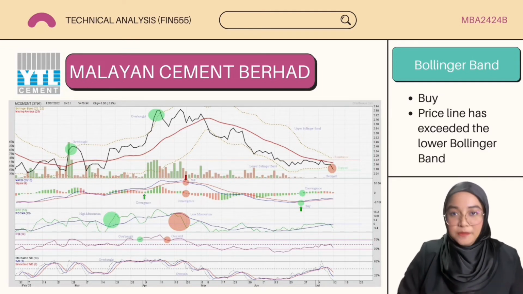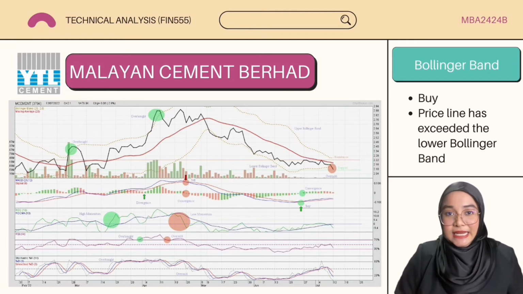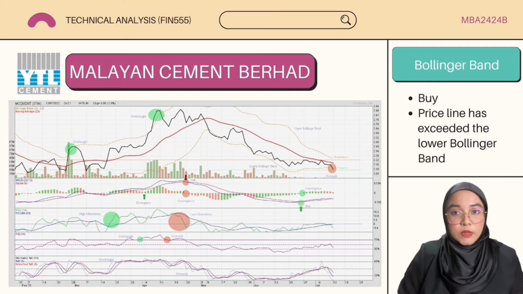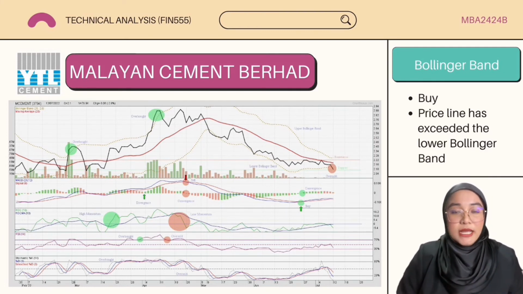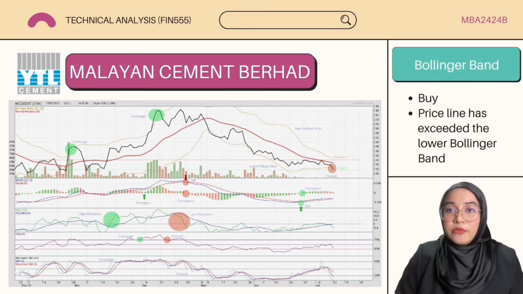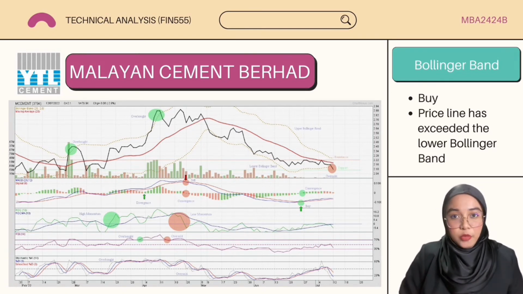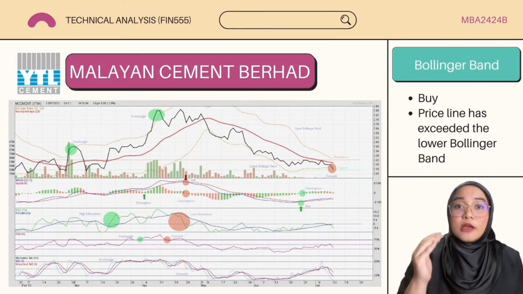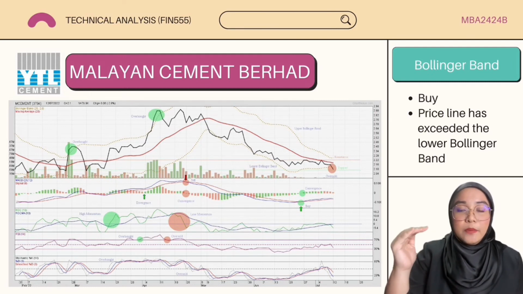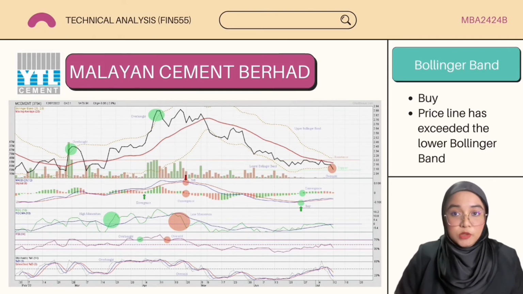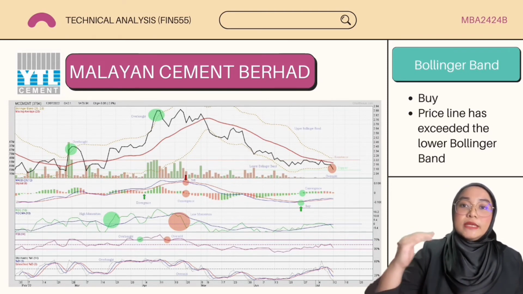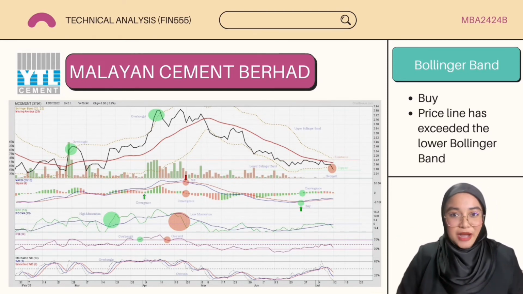So first of all is the Bollinger Band. The Bollinger Band has clearly illustrated a downtrend beginning in May 2022 as the previously wide bands began to narrow down. As the Bollinger Band gets smaller, the price is dropping and therefore will reach RM2.40 at the end of February. And as you can see, the stock price crossed over the upper Bollinger Band in early April, indicating a sell signal. However, right before the cut-off date, which is on the 12th of July, the stock price crossed over the lower Bollinger Band, suggesting an oversold market.